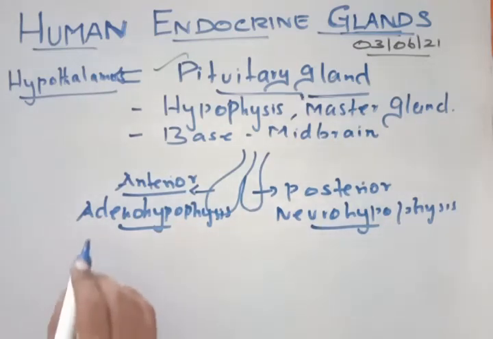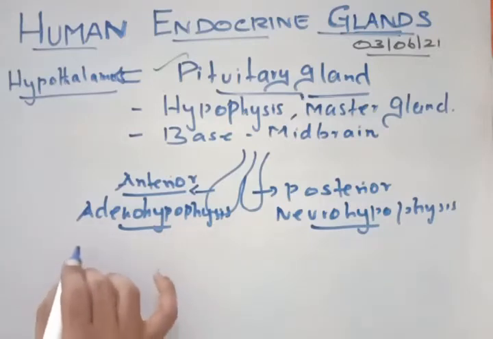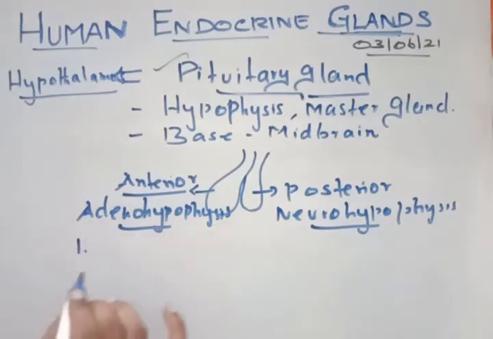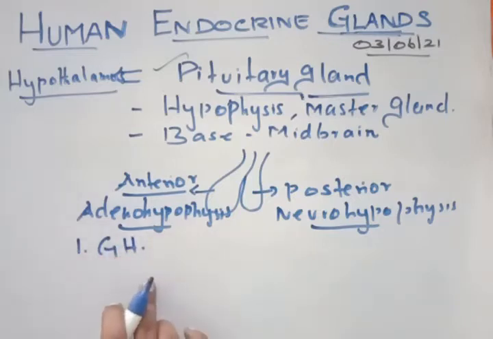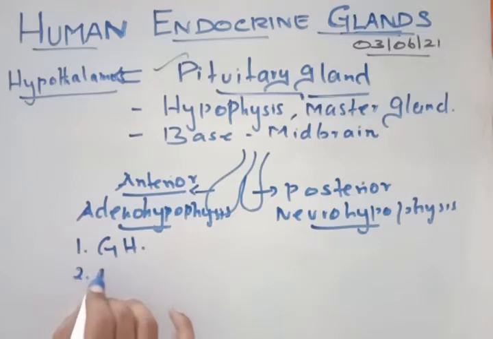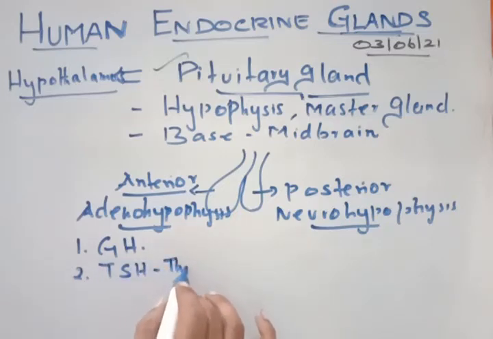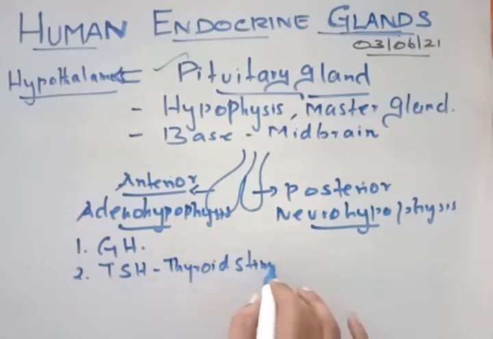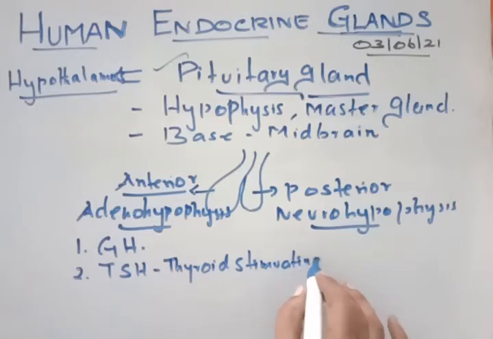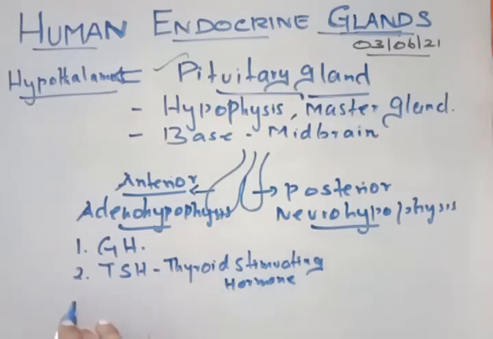Now the anterior adenohypophysis and the posterior neurohypophysis secrete different hormones. Here, the adenohypophysis secretes 6 hormones. Number 1 is GH, growth hormone. Second one, TSH, thyroid stimulating hormone. Third one is ACTH, adrenocorticotropic hormone.